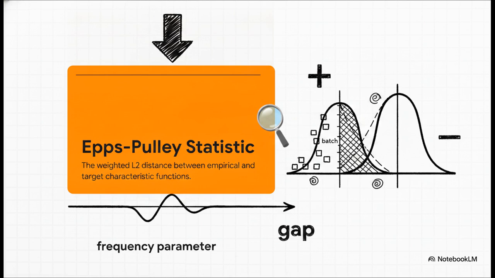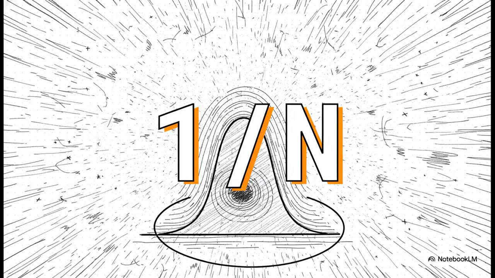This elegant equation gives us a single differentiable scalar, basically a measuring tape, that calculates the exact squared gap between our batch's fingerprint and the ideal Gaussian target. There is a slight catch, though. Because we're taking finite samples, phase noise leaves us with an infinite 1/n noise floor. Unfiltered, that would totally ruin our test.